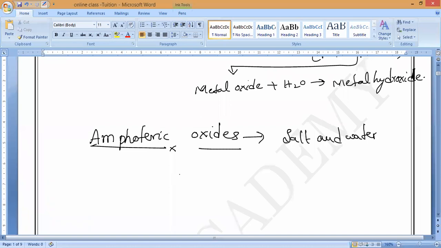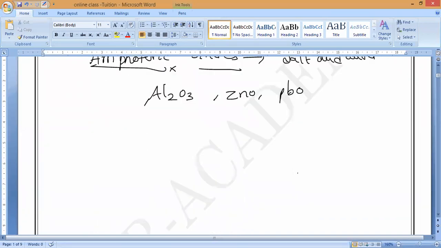We have three amphoteric oxides: aluminium, zinc, and lead. These are called amphoteric oxides.